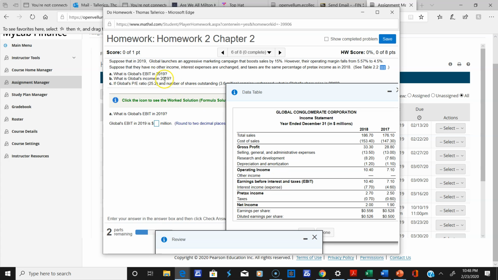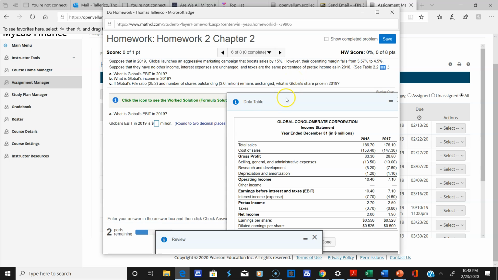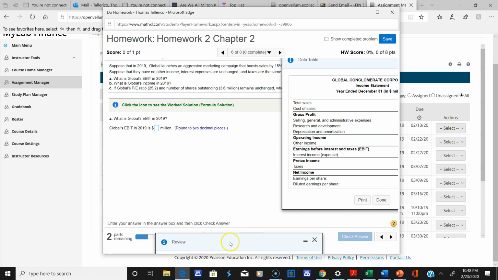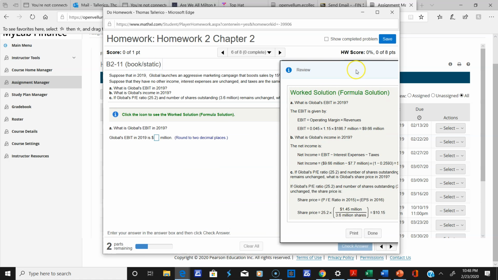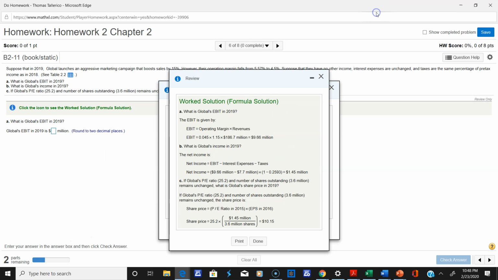What is their income in 2019? And if their PE ratio, price to earnings on the stock, and number of shares outstanding, which is 3.6 million, don't change, what is Global's share price in 2019? All right, so we got all these numbers here. Let me bring this up, and I'll show this to you. All right, so for part A,